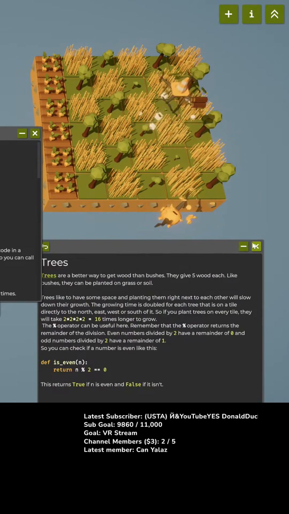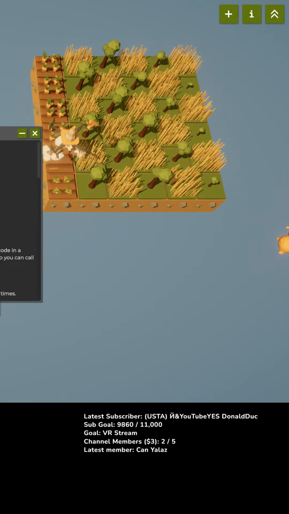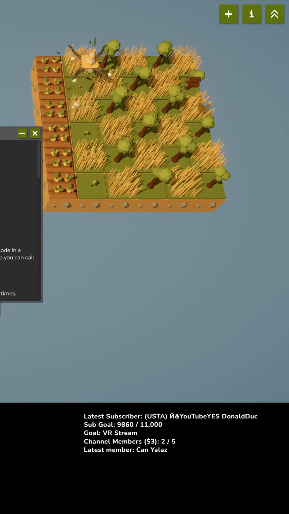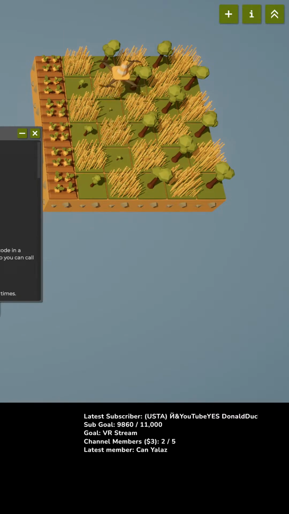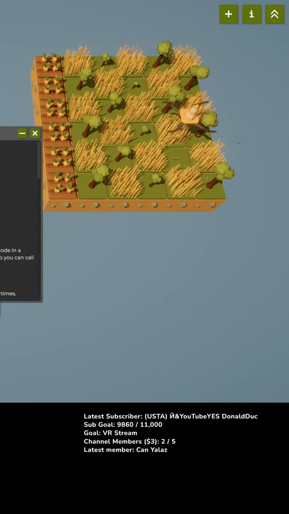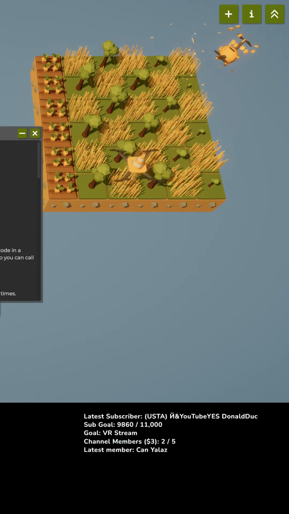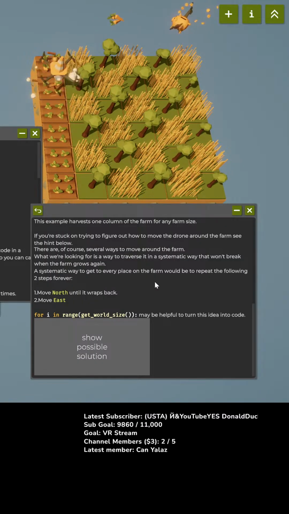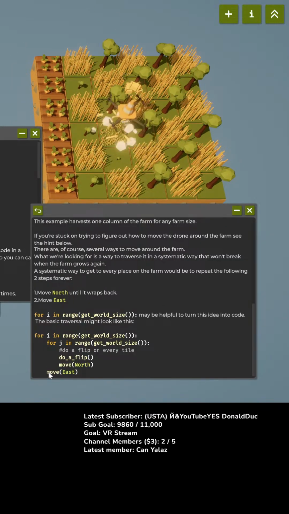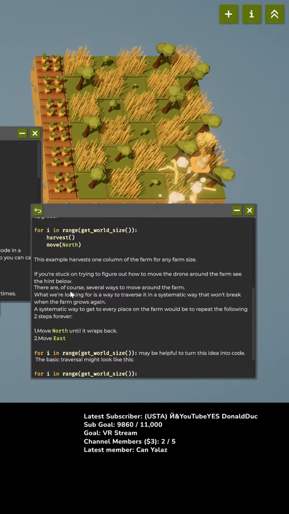Okay, trees. Now, I should find out what's the most efficient way to do carrots. Okay. Okay, here. This is how to do. Okay. Yep, there we go. We already figured that out without the hints.